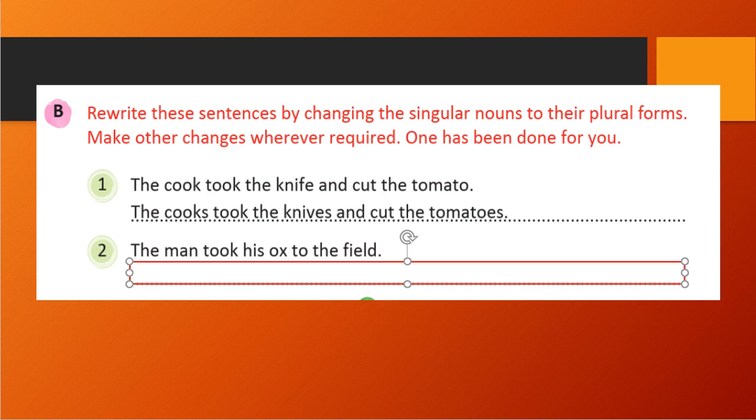The man took his ox to the field. So man will become men, took stays, his will become their, because that also will convert into plural form. Ox will become oxen, that is also plural form. We need to write to the fields, correct? You see, man will become men, his will become their, ox becomes oxen, and field becomes fields.